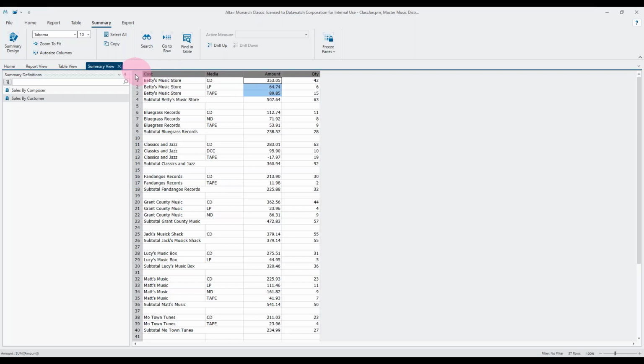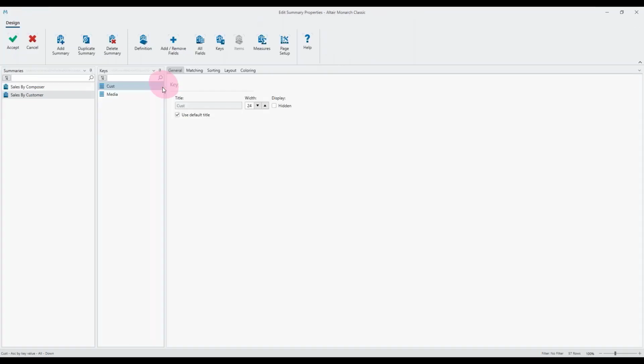If you imagine this was in Excel and I wanted to sort this so that my biggest spending customer was at the top, I'd really have to get rid of the subtotals and then do some sort of pivot to re-enable that. But within Monarch, all I have to do is double click on the customer column and go into the sorting, and because I'm sorting the customer, it's automatically going to keep the grouping levels together.